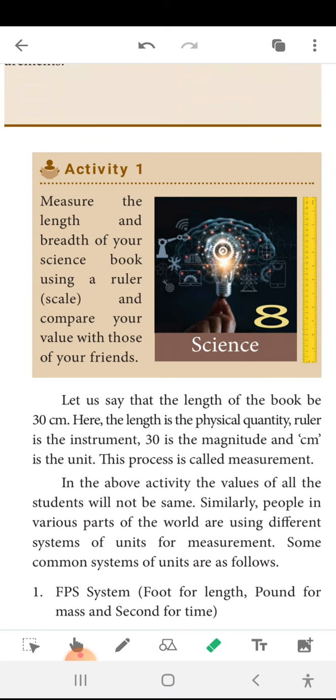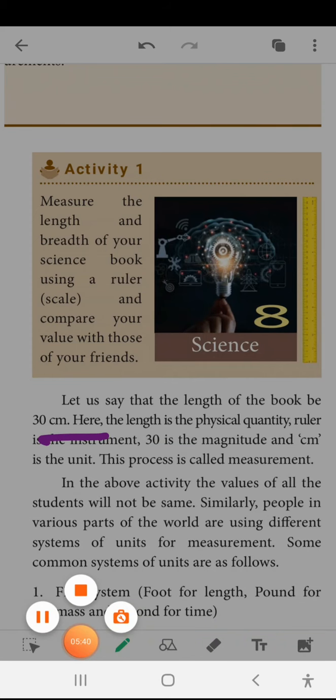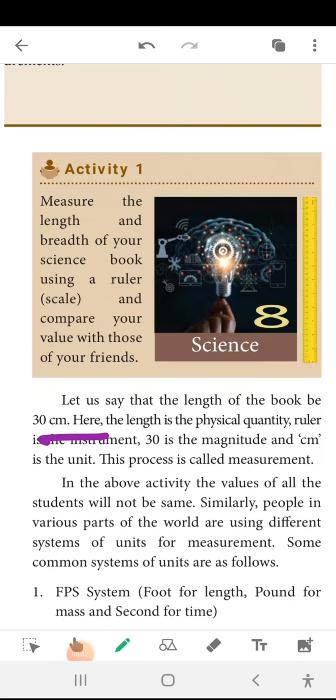Some of the common systems of units are, for example, foot, pound, second. Foot is the measuring of length, pound is measuring of mass, and second is measuring of time. So the same length of the book, some of your friends may measure as, instead of 30 centimeter, it may be 28 centimeter.